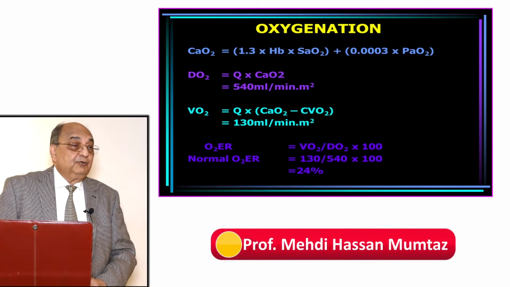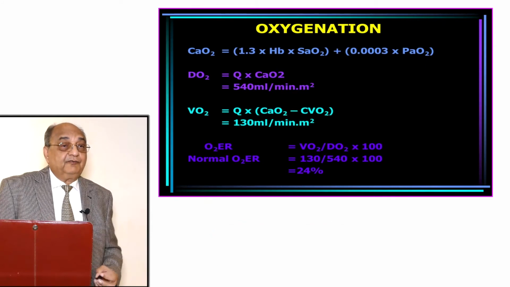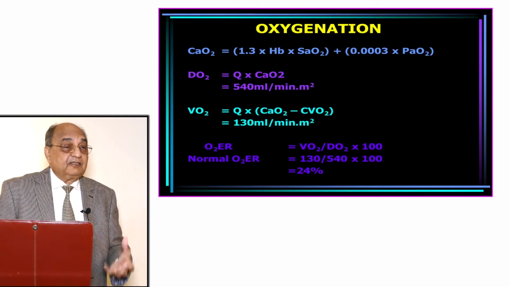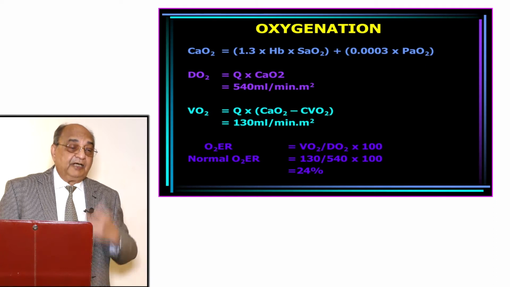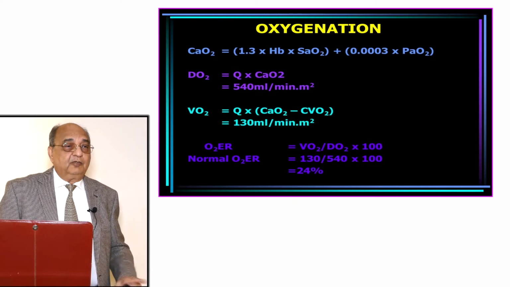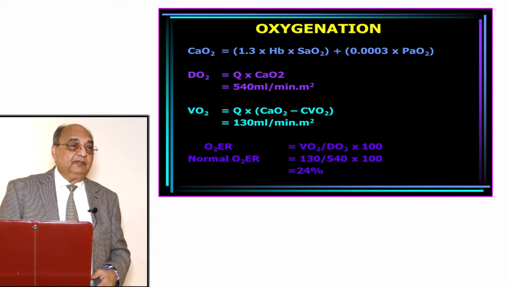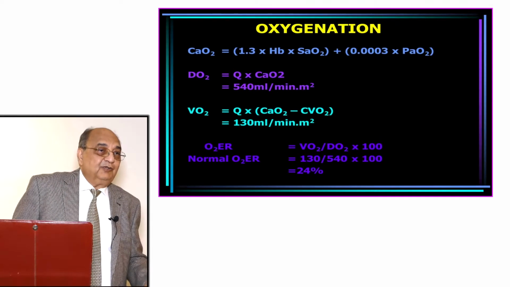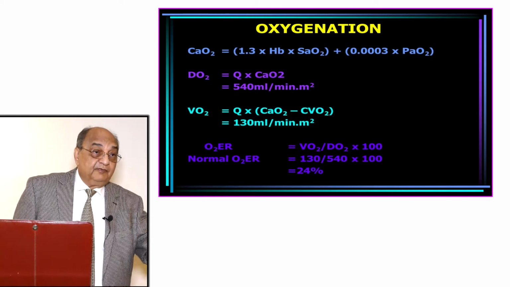Or the tissues are not ready to accept the oxygen, so very little is extracted. When little is extracted, metabolism is going on all the time, it will be anaerobic metabolism. When there is anaerobic metabolism, there will be lactate production. So the lactate will give you most of the information.